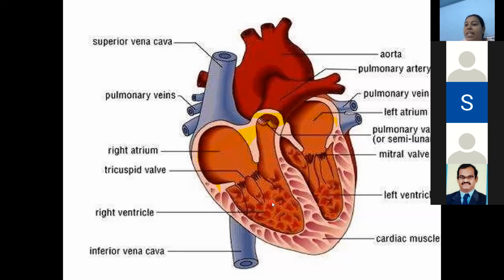Okay, means you can say in short, in simple form, it is not having the purified blood. Okay, means deoxygenated. So blood is not having the oxygen. Deoxygenated means here the blood is having the carbon dioxide, impure blood, you can say. On the left side, oxygenated blood is there. You can say purified blood.